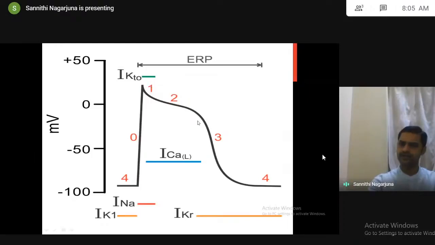How will you inhibit the first and third phase? By using potassium channel blockers. How will you inhibit the second phase? By using calcium channel blockers. Clear now? If you want to treat tachyarrhythmias, you have to decrease the number of heartbeats.